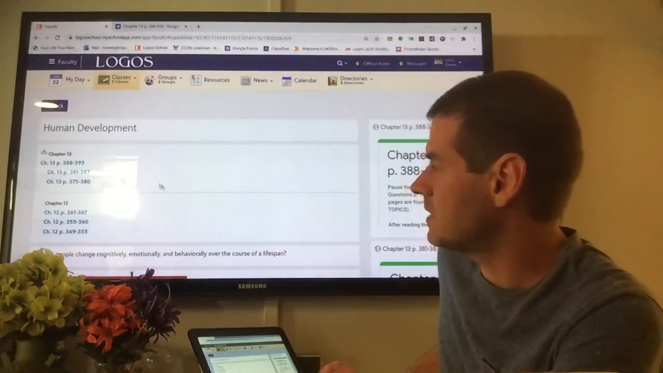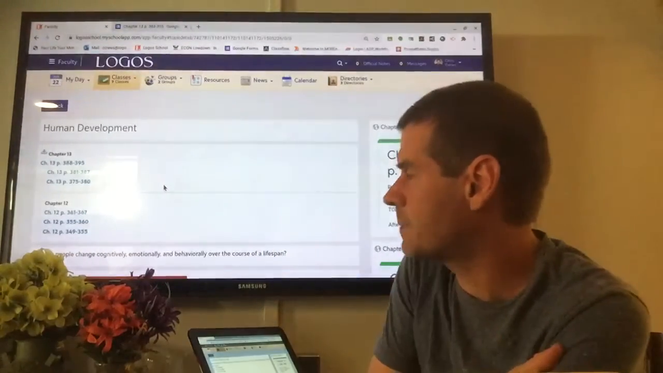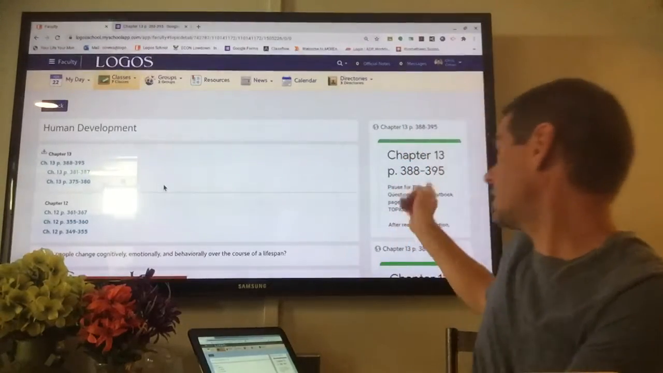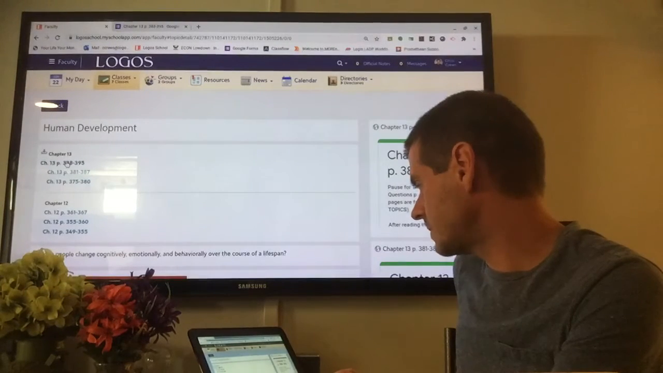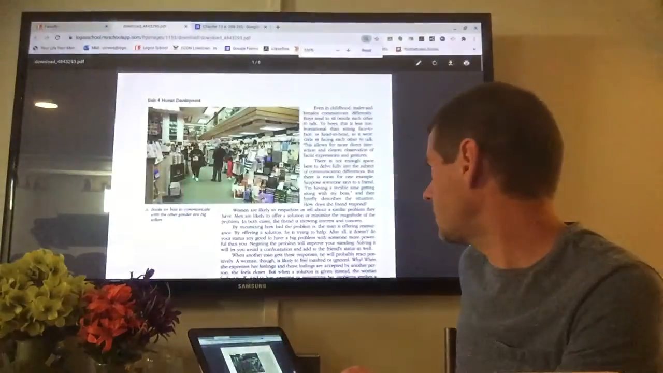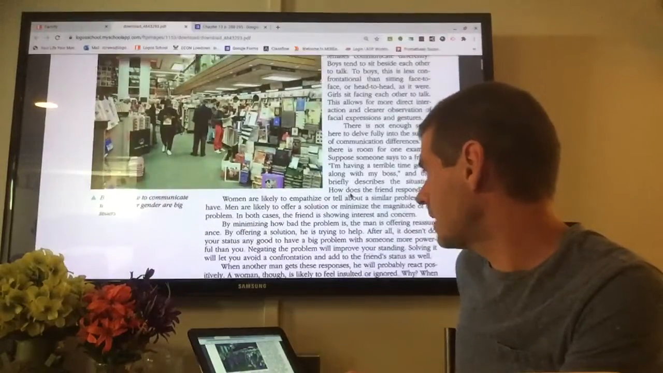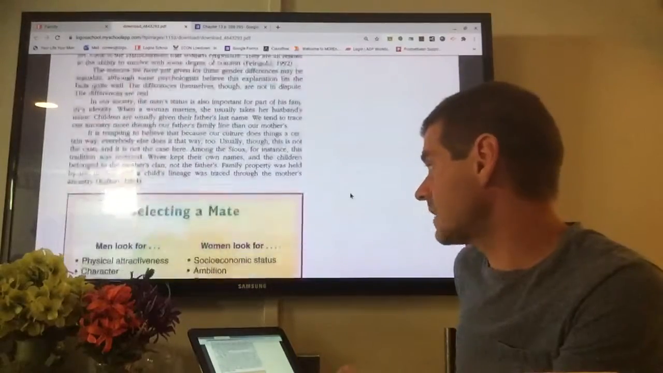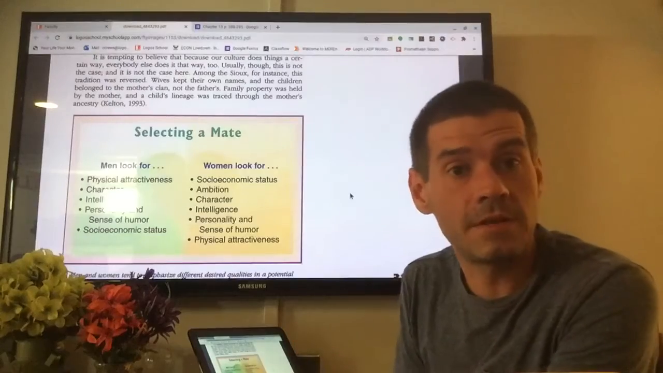So we see our download of our reading. The one at the top is always the most recent one. So that's page 388 to 395. We also have the questions to go along with those pages embedded right here on our topics page. But let's go ahead and click on that download. As I said, we are still talking about gender role behavior, right? Communication between males and females, sexual attraction, selecting a mate, and how males and females are different in that regard.